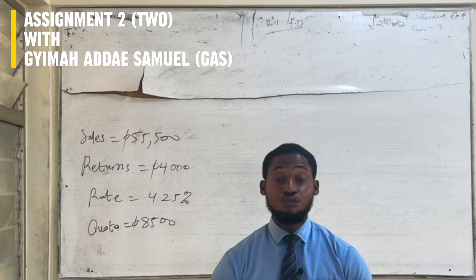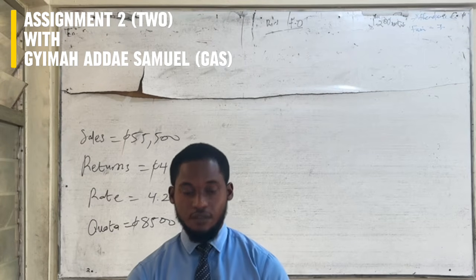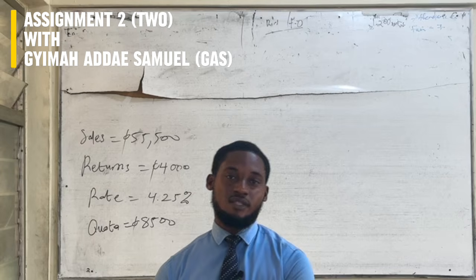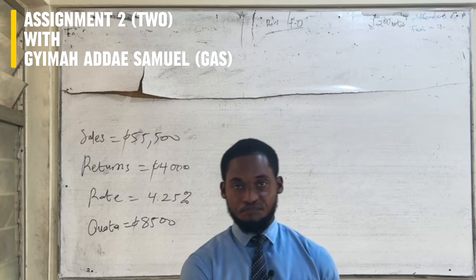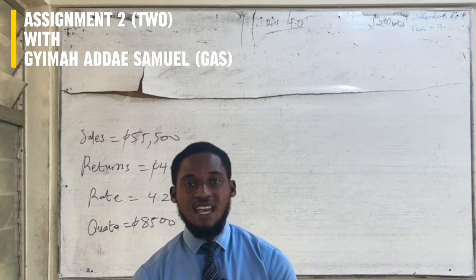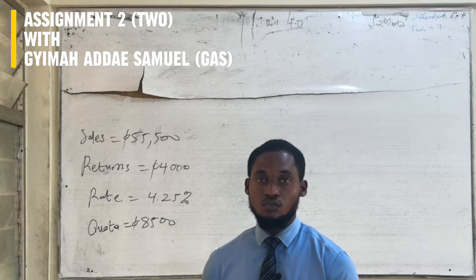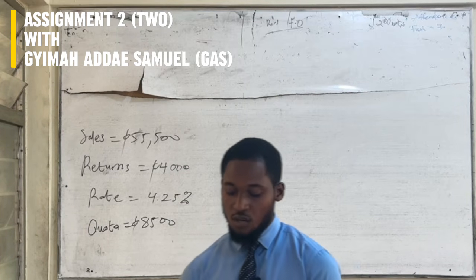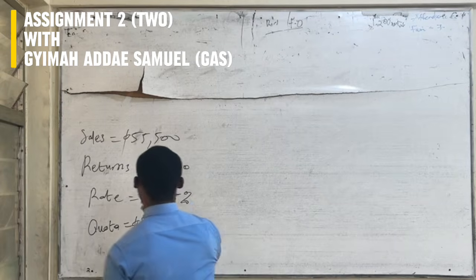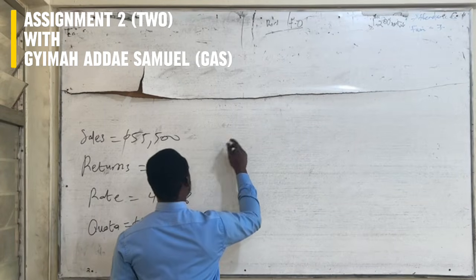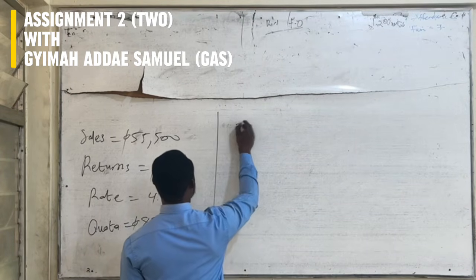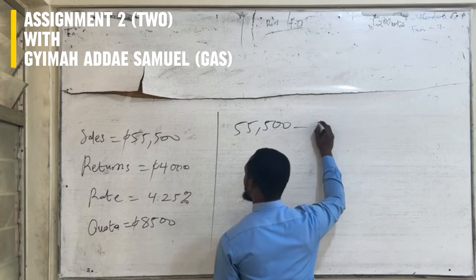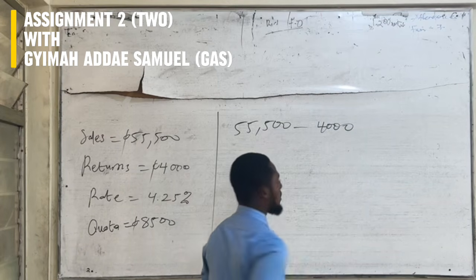So how do we get to know if we have qualified for the bonus? We have to subtract our returns from our total sales to get the actual sales, and when we get the actual sales, we will know whether we qualify for the bonus or not. The total sales is 55,500 and the returns is 4,000 Ghana cedis.